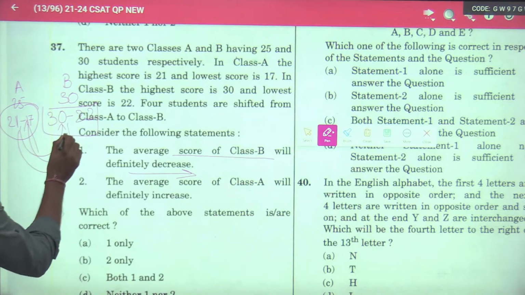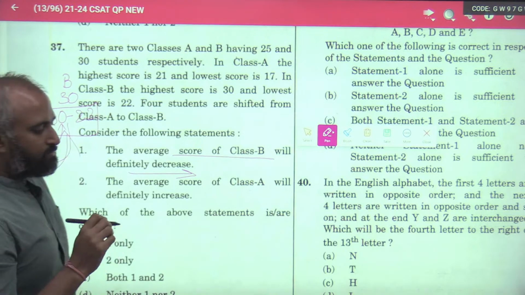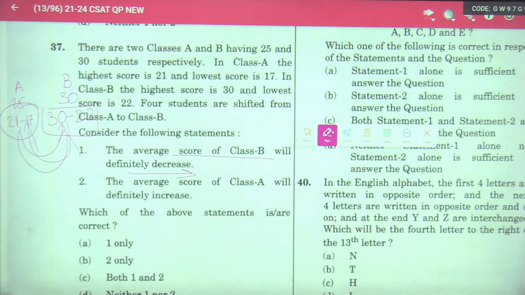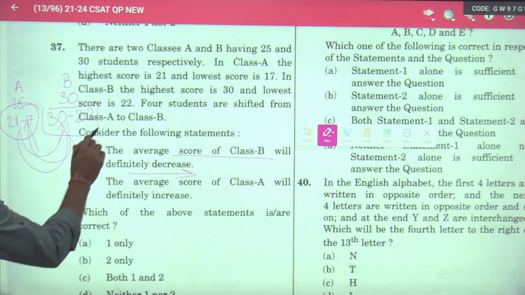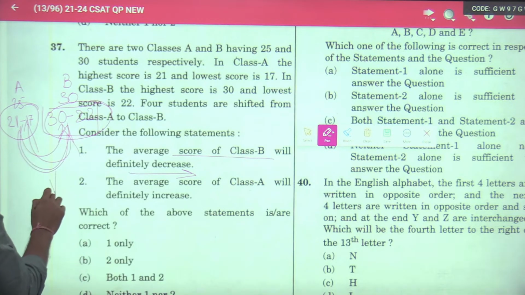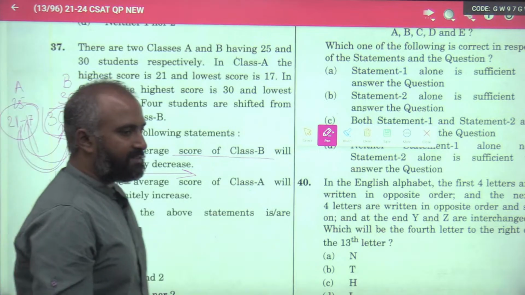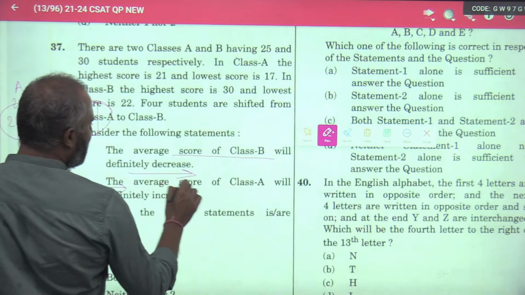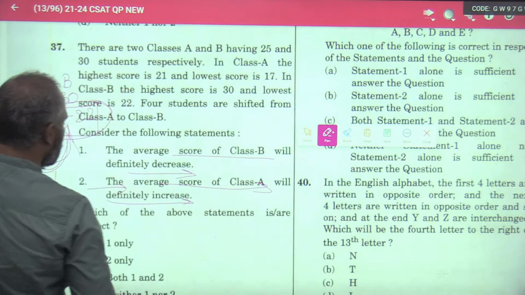So whatever be those 4 students, they might be at 21 or they might be nearer to 17. Because the level of B is higher, whenever you add from A to B, definitely the average of B will decrease. Next, the average score of class A will definitely increase, is it?